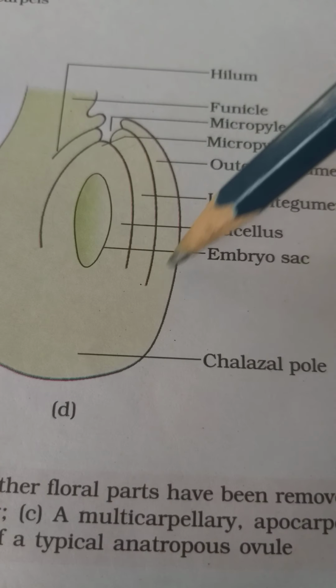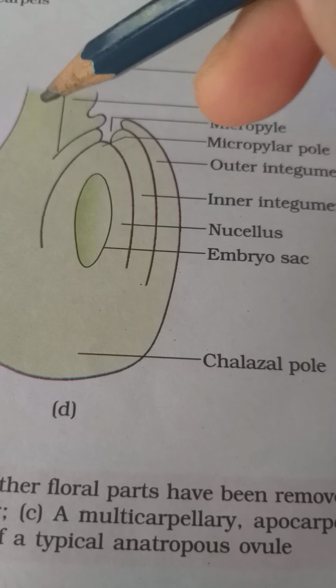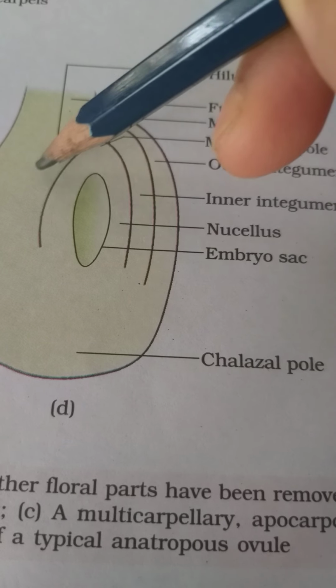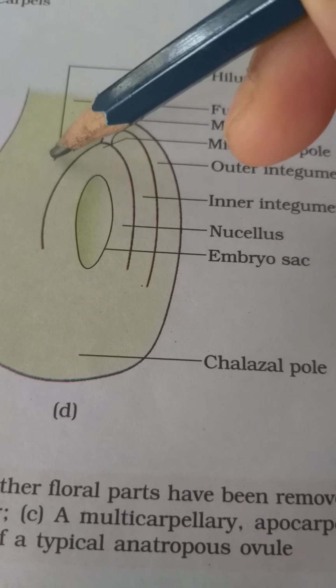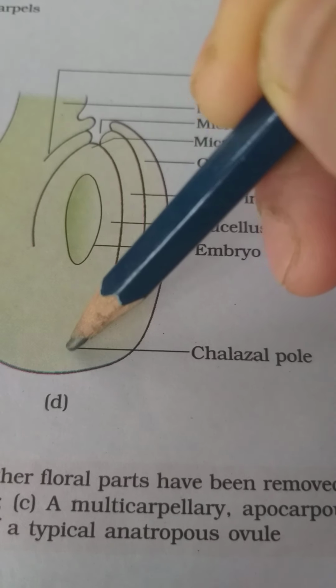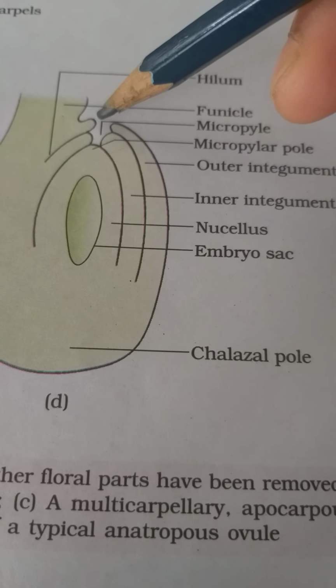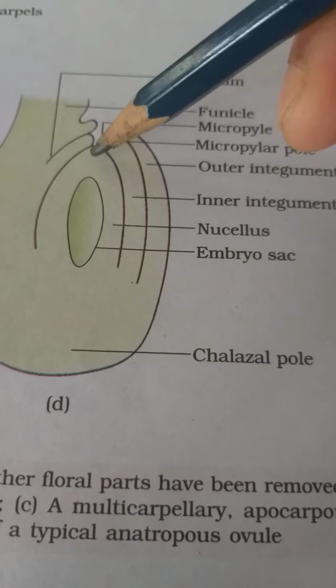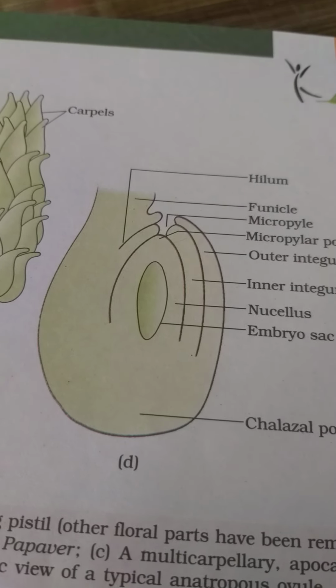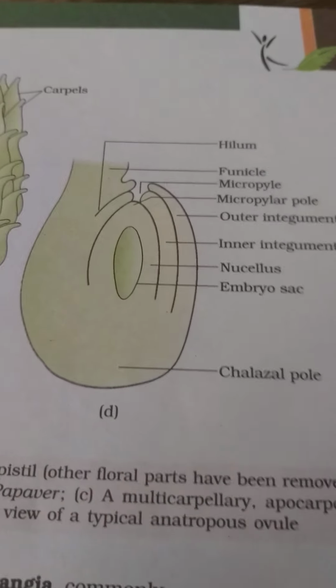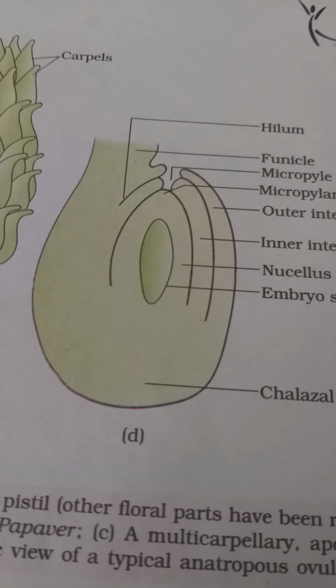This is the ovule attached to funicle. In between, this is the junction between funicle and ovule called hilum, chalazal pole and micropylar pole. This is the structure of megasporangium, which is clearly visible in a longitudinal section.